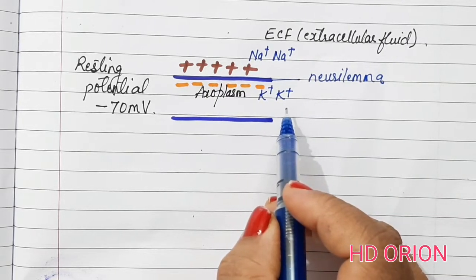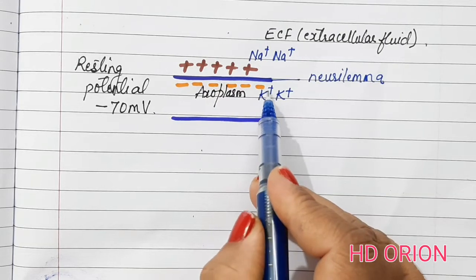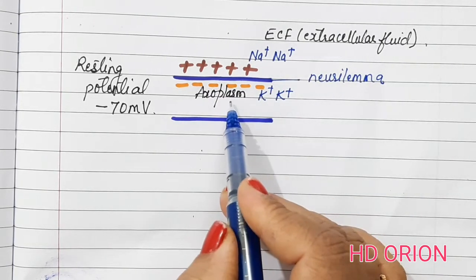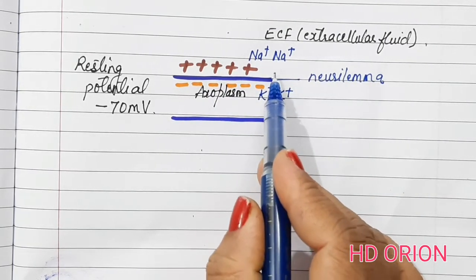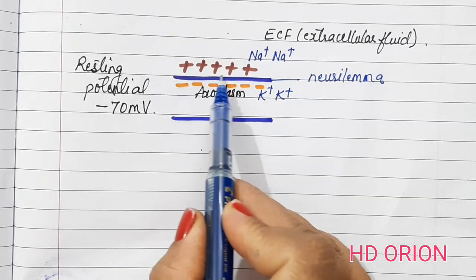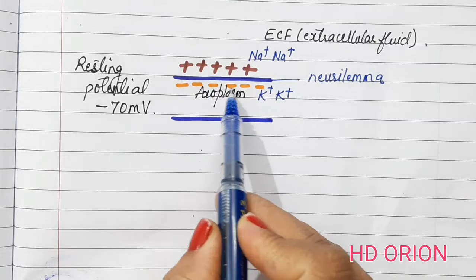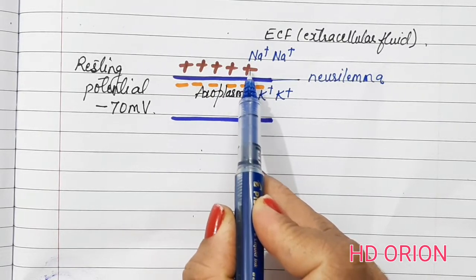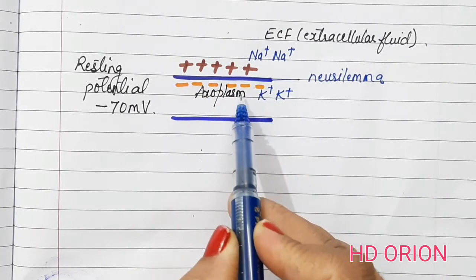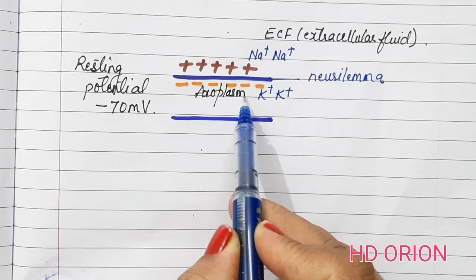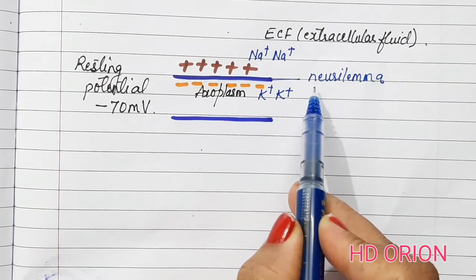As a result, the potassium ions leave the axoplasm through the neurilemma and get accumulated outside. This results in the positive charge outside, and inside a negative charge is being created. On the other hand, the sodium ions from outside cannot immediately enter inside. So the resting potential is developed.